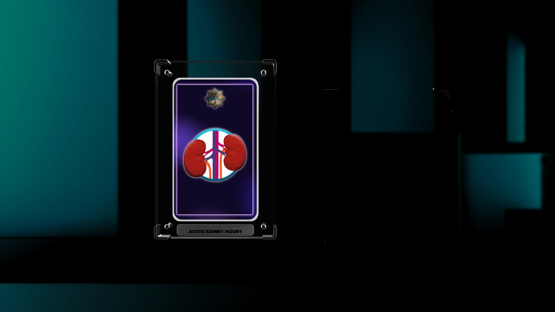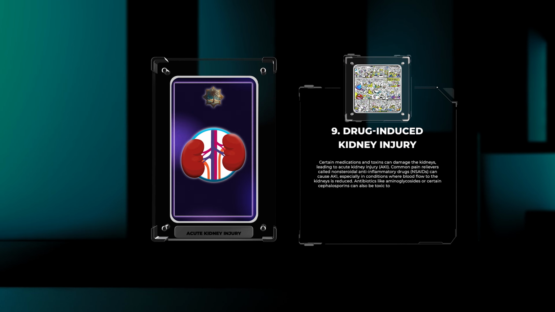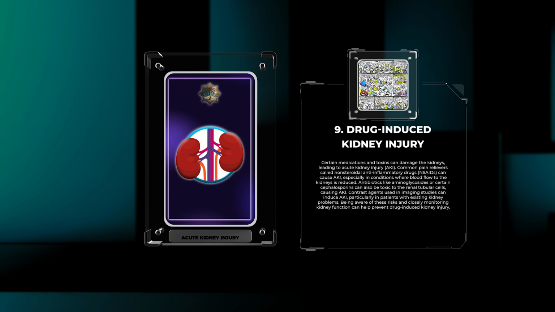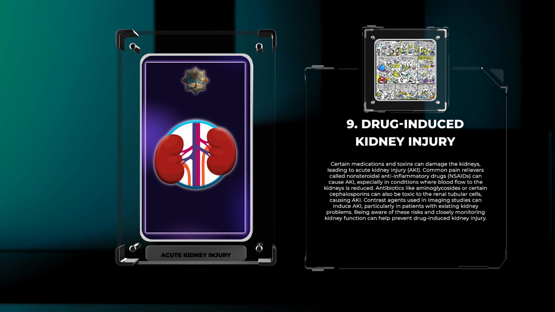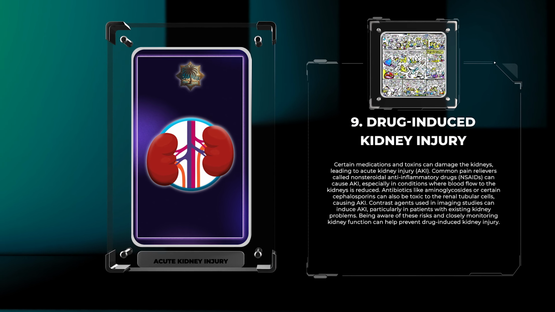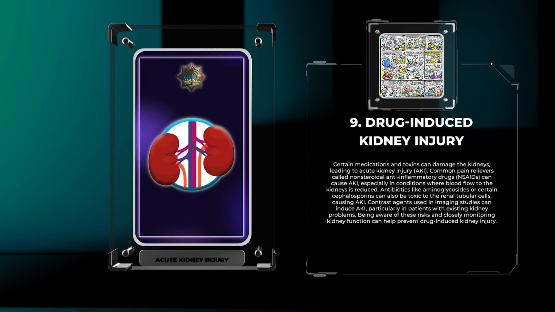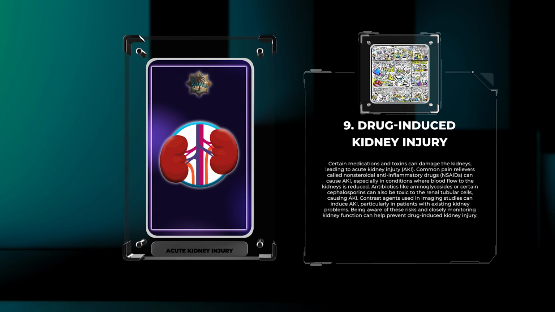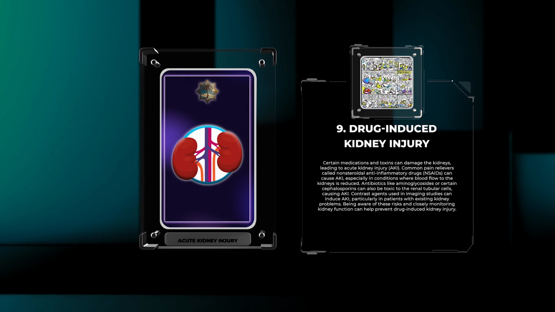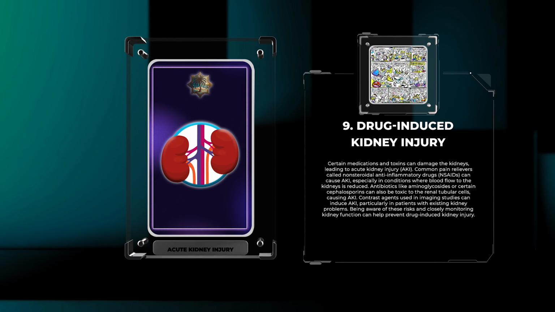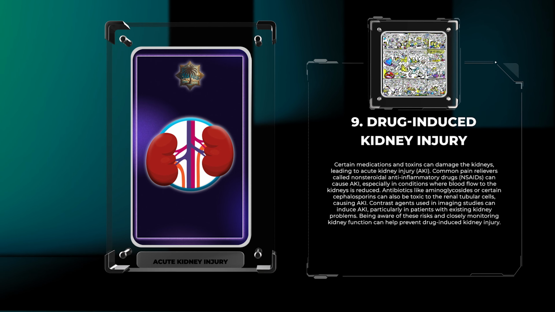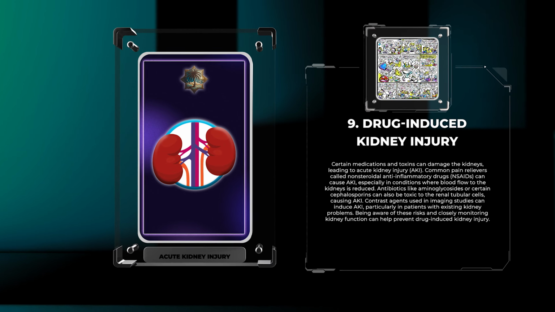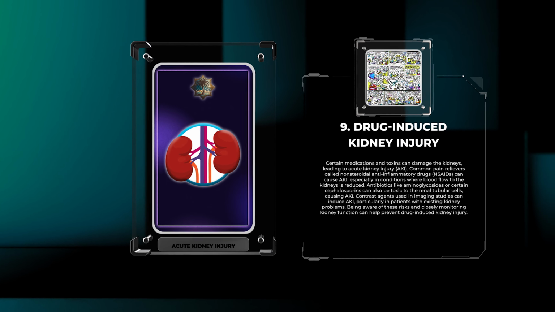Certain medications and toxins can damage the kidneys, leading to acute kidney injury, AKI. Common pain relievers called nonsteroidal anti-inflammatory drugs, NSAIDs, can cause AKI, especially in conditions where blood flow to the kidneys is reduced. Antibiotics like aminoglycosides or certain cephalosporins can also be toxic to the renal tubular cells, causing AKI. Contrast agents used in imaging studies can induce AKI, particularly in patients with existing kidney problems. Being aware of these risks and closely monitoring kidney function can help prevent drug-induced kidney injury.